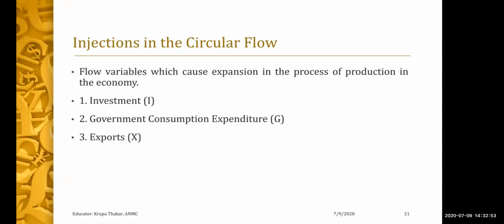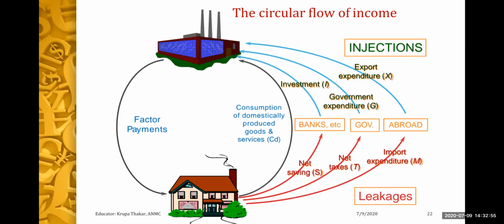So this is what I was talking about. You can see from the diagram that there are leakages from the household through banks and government, that is net savings, net taxes, import expenditure, and injections, again, investment, government expenditure, and export expenditure.